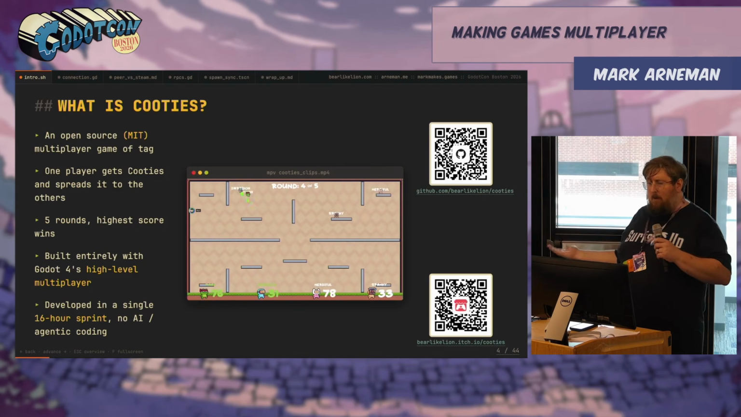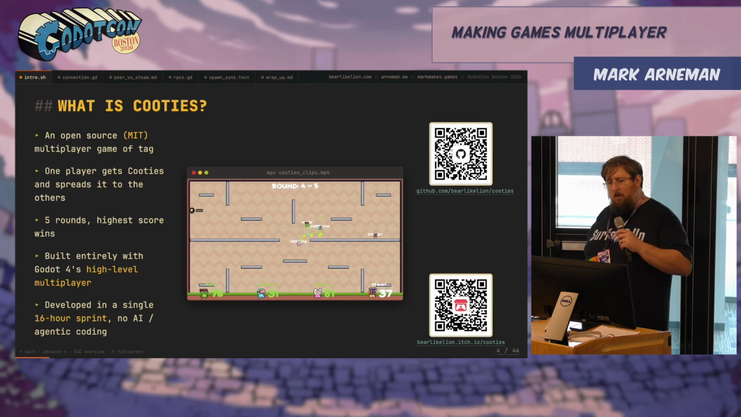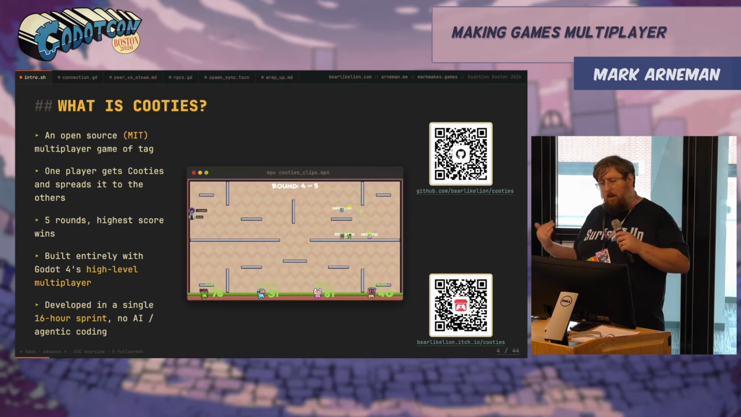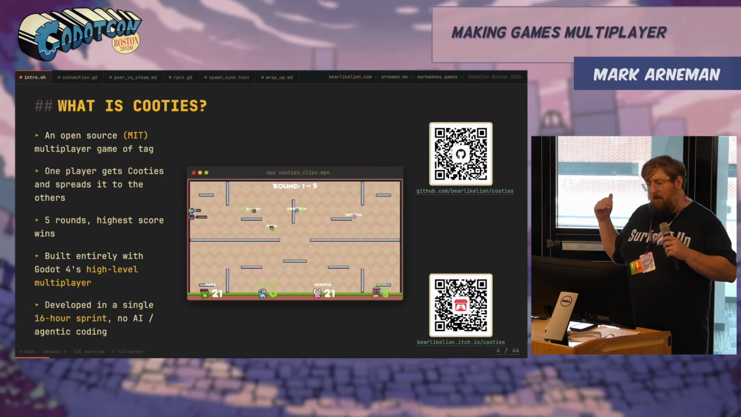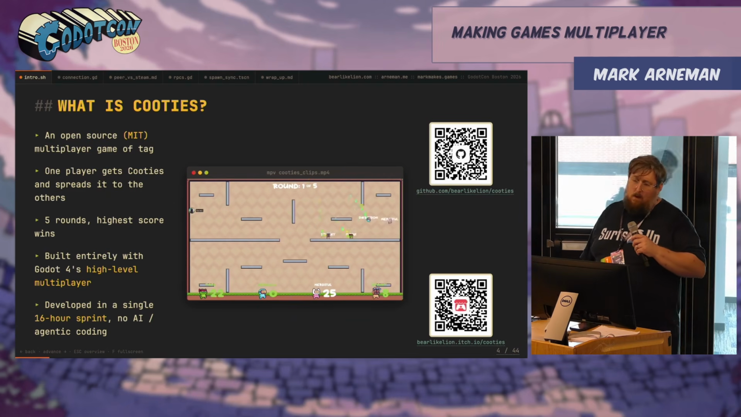Today we'll be talking about Cooties. It is an open source multiplayer game of tag where one player gets Cooties and spreads it to the others. It's based on 5 rounds. Whoever has the highest rep score about not being infected is the winner. It's built entirely with Godot's high-level multiplayer, and I developed it in a single 16-hour sprint without any AI or agentic coding.